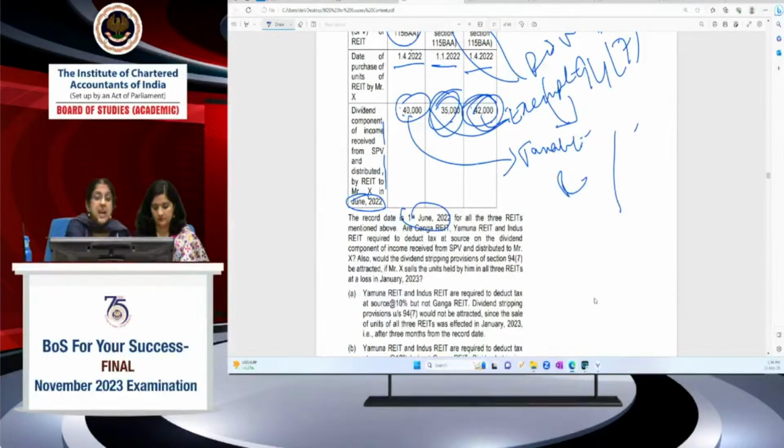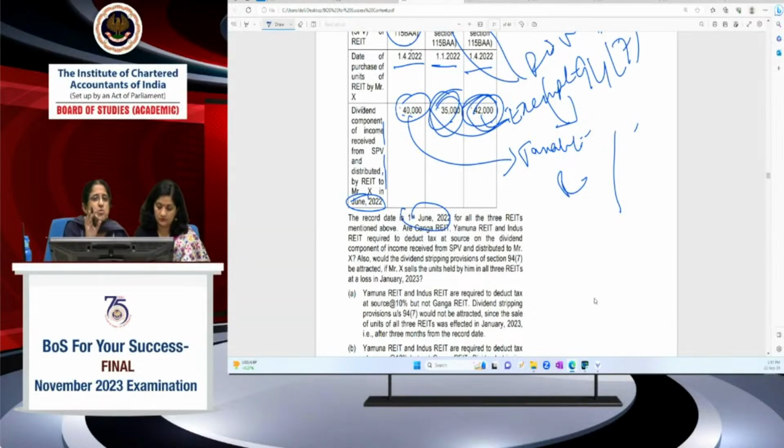When you receive exempt dividend, later on you are selling the units at a loss. That loss is also incurred. That loss will normally be eligible for set off against some other income. So they don't want to permit that practice.